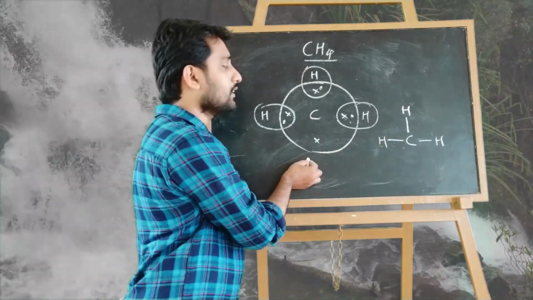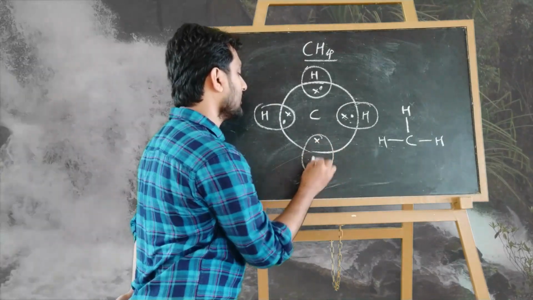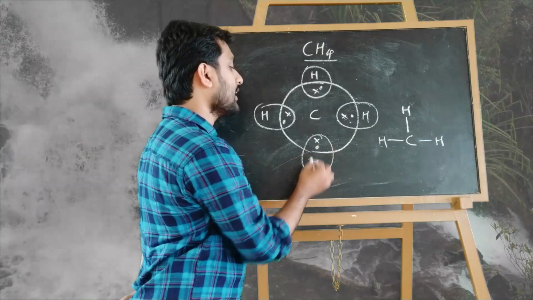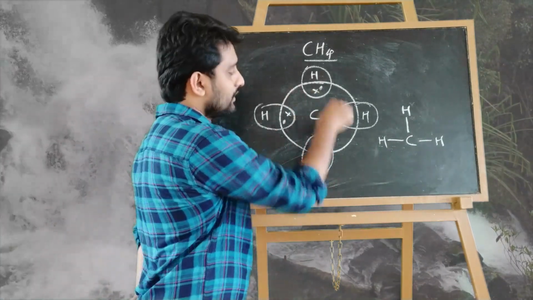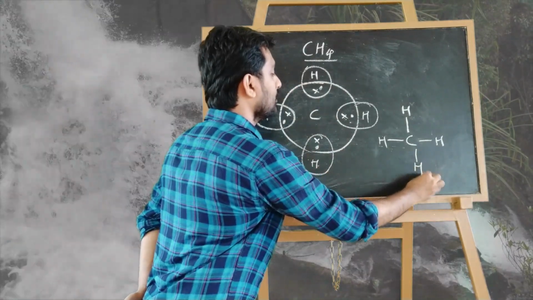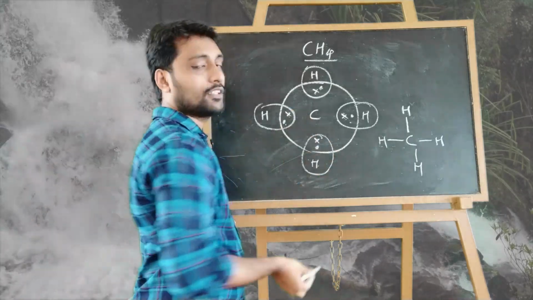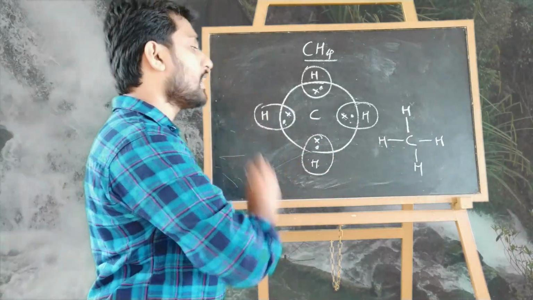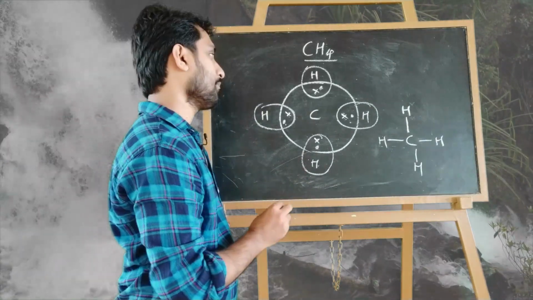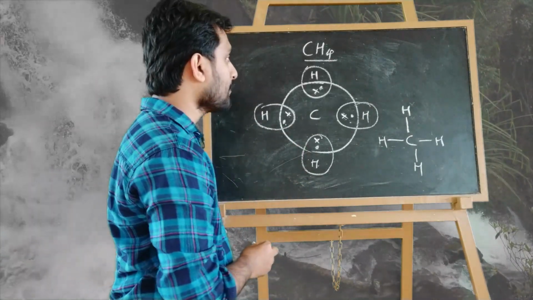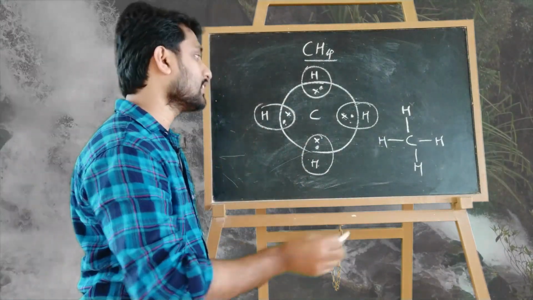This is the electron dot structure. Then here one more electron remains, so another hydrogen comes and makes a bond with this electron. Now this hydrogen is also stable and this carbon is also stable, because we can count 1, 2, 3, 4, 5, 6, 7, 8. Now carbon has 8 electrons in the outermost shell. That's why carbon is stable. Clear? So this is the way carbon forms covalent bonds with other atoms.